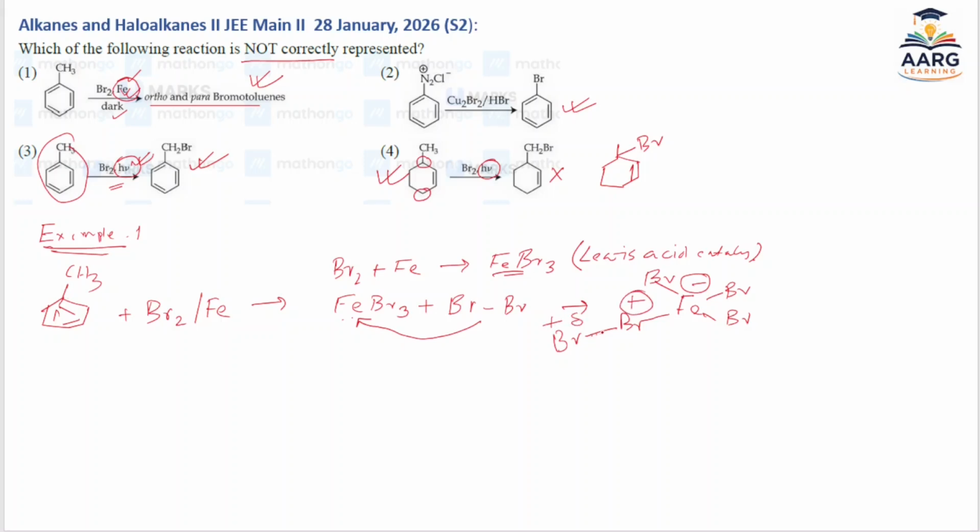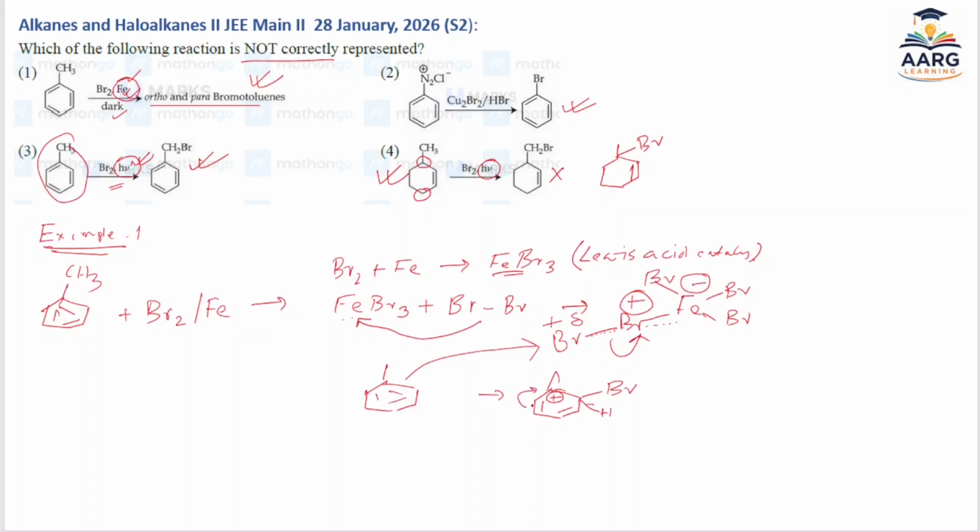So this is an almost partially broken bond and this is the partially formed bond. This will go electrophilic substitution reaction. This is a well-known reaction and it will give bromo. This would be plus.